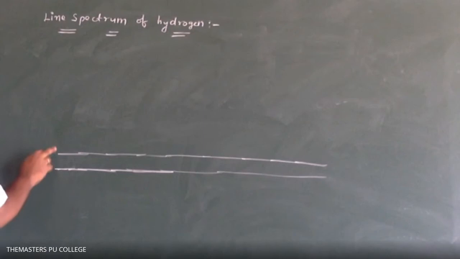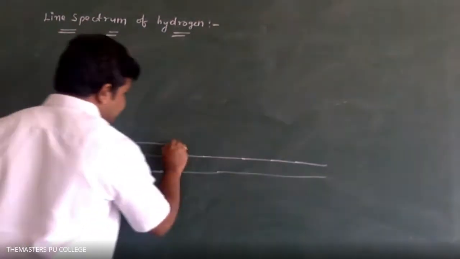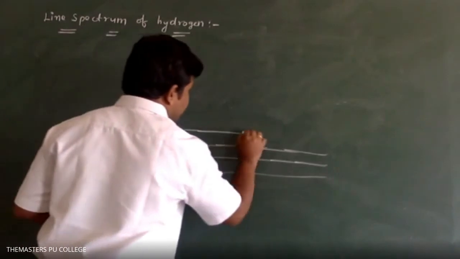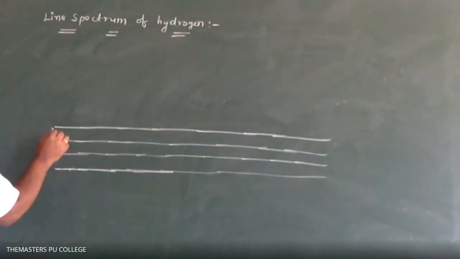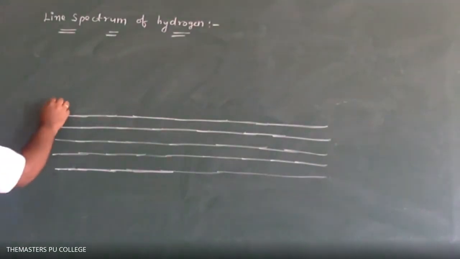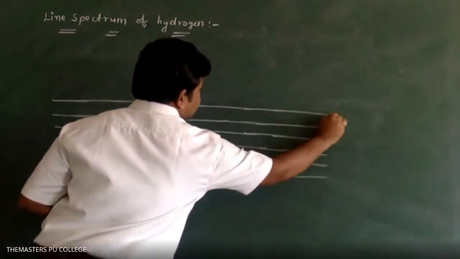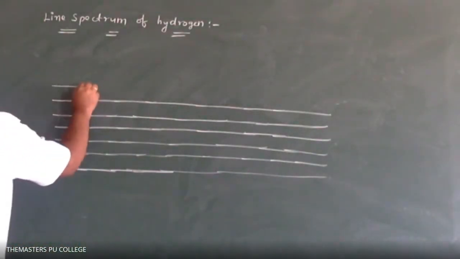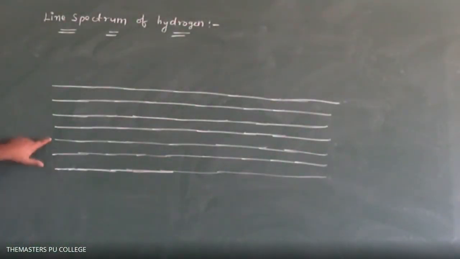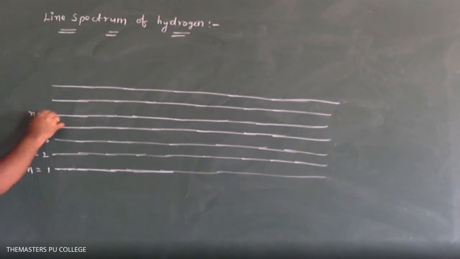That is n is equal to 1, this is n is equal to 2, n is equal to 3, n is equal to 4, n is equal to 5, n is equal to 6, n is equal to 7. Okay? 1, 2, 3, 4, 5, 6, 7.